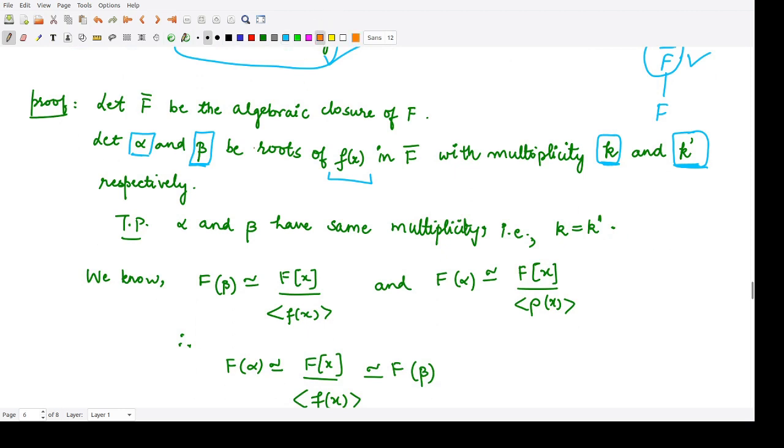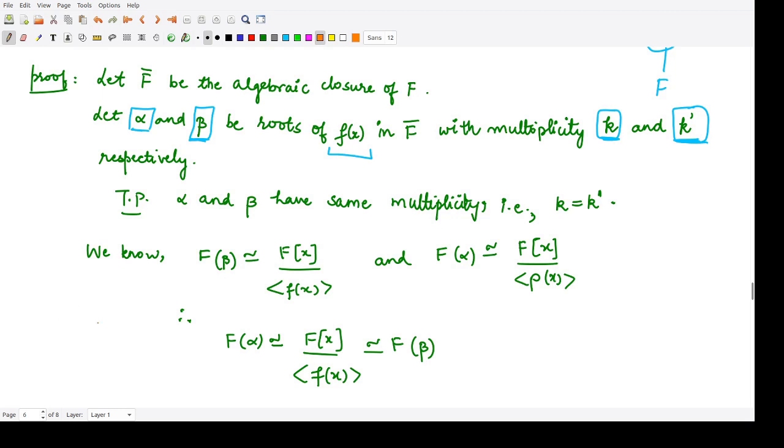For that, we know that if you have some field F, and some polynomial in F[x], and you know its root is alpha, then you will have a field F of alpha, such that you adjoin the root of this polynomial to F. This would be an extension field of F. And if this is the irreducible polynomial corresponding to which alpha is a root, you can write this f of x as the maximal ideal.